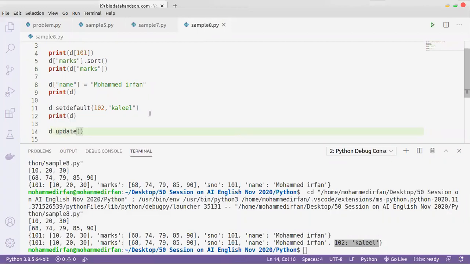In this you need to give a dictionary. 103.